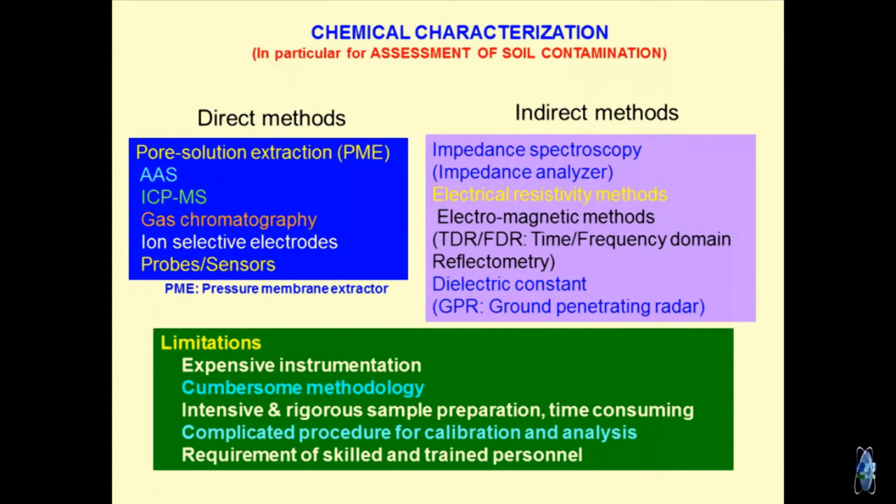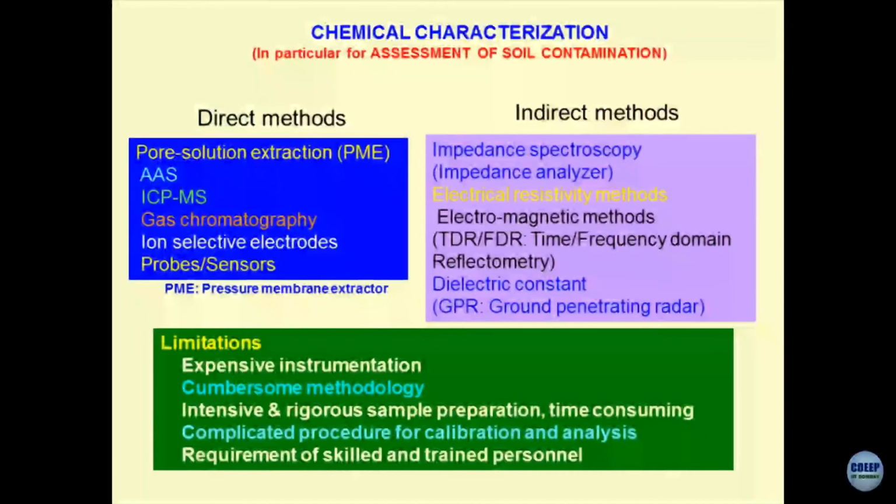So, with this pretext, I will start my discussion on how you would assess the level of contamination of geomaterials or soils. There are two types of techniques normally used: direct methods and indirect methods, and there is a big series of direct methods available in the literature. People have been working in this area. The first one is pore solution extraction, which I was discussing in the previous lecture. You can take out a sample of geomaterial, which could be concrete, soils or rocks, and place it in a pressure membrane extractor, which I showed you last time.